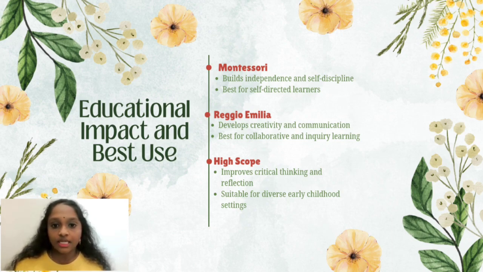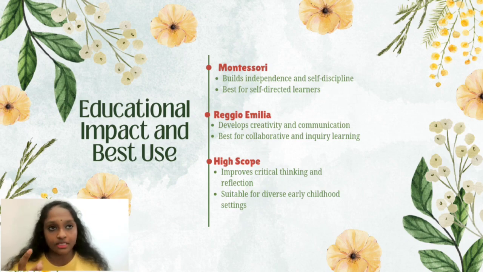The next one is Reggio Emilia, which develops creativity and communication, and is best for collaborative and inquiry learning. And the last one is High Scope, which improves critical thinking and reflection, and is suitable for diverse early childhood settings. Now I want to give a small explanation for this slide.